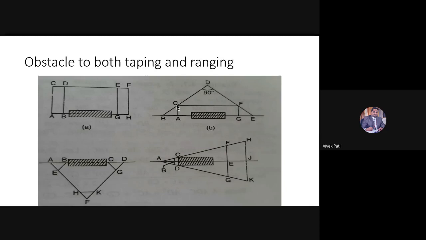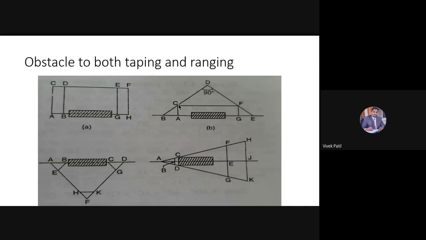Once I have got the point C, C will be such that AB is equal to AC. Then from B, I will connect the point C and prolong it up to the point D. First of all, I have measured the distance AB. Then from point A, I have dropped a perpendicular which will be beyond the building, and I will fix the point C such that AB is equal to AC.